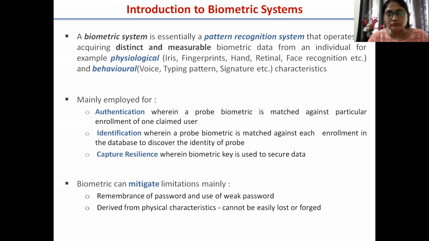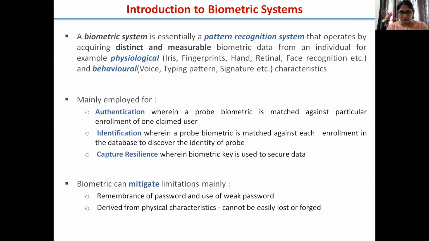Systems that operate by acquiring distinct and measurable biometric data, which can be physiological or behavioral. These are the two types of data. Physiological includes iris, fingerprint, hand, retina, and face recognition. Behavioral is how you behave, for example how you type, how you write your signature, or the way you walk, that is the gait pattern, which is a behavior pattern.